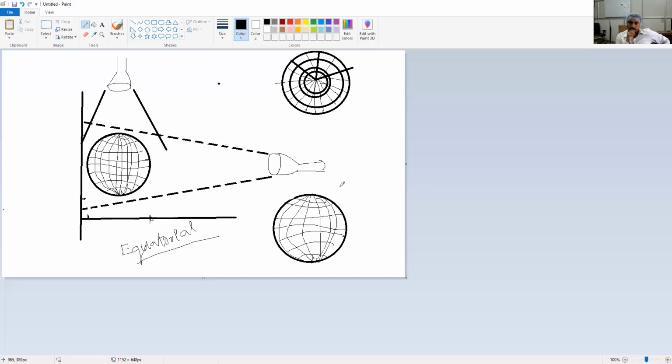Understood? You can do it in your home. Take a transparent ball, mark the lines of latitude and longitude, and project it on the wall as well as the bottom. This should look like this. This is called the polar projection system.